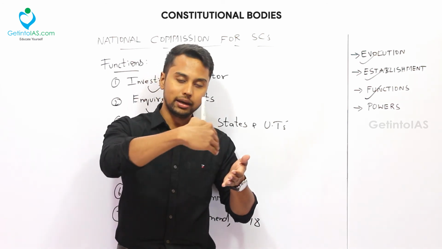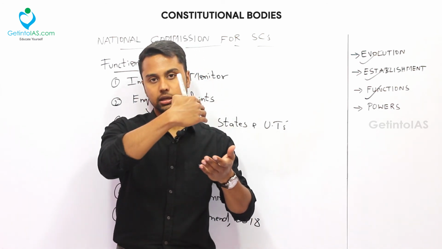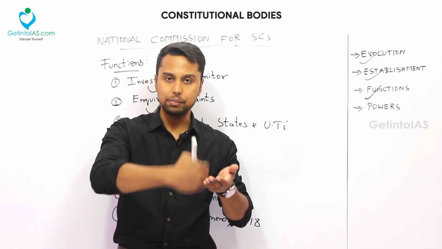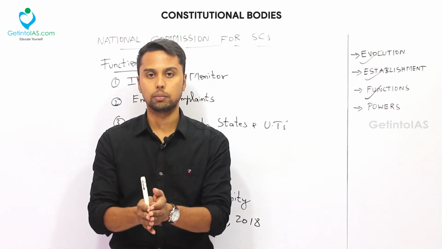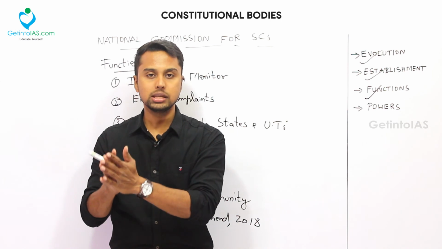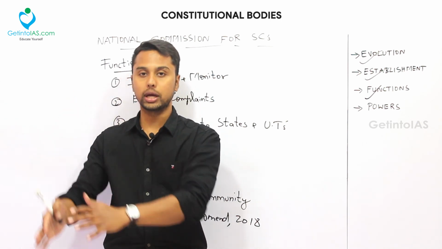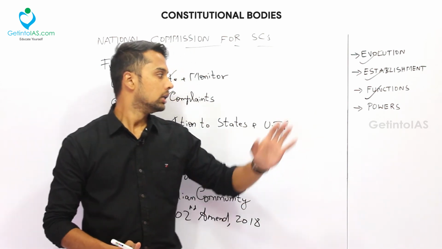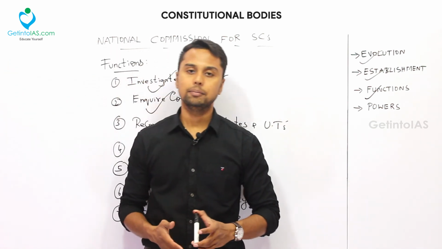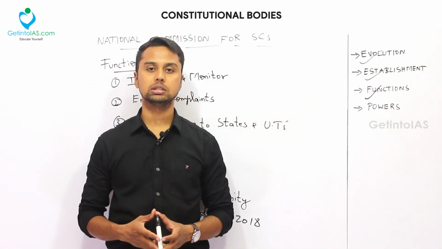Day by day all their rights were scrapped out, and they became helpless, and that's why this SC category has been formed. And ST are marginalized communities based on geographical location. They are mostly tribes found in the forest. That is SC and ST. So that is about the National Commission for SC. In the next video, we will discuss the National Commission for ST.